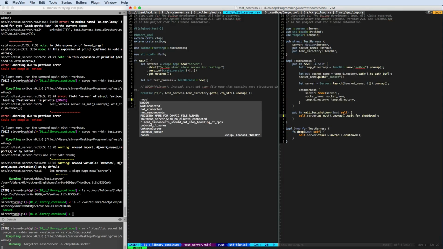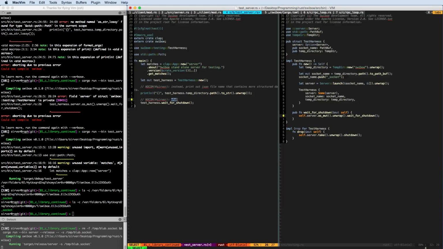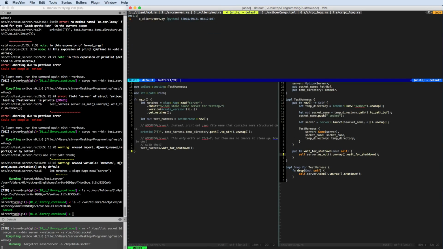Basically, here we have to think about this only exits on Control-C, but then has no chance to clean up. How to deal with that? Nevertheless, for now that is all that I wanted to have. So let's go back to our tests.py.